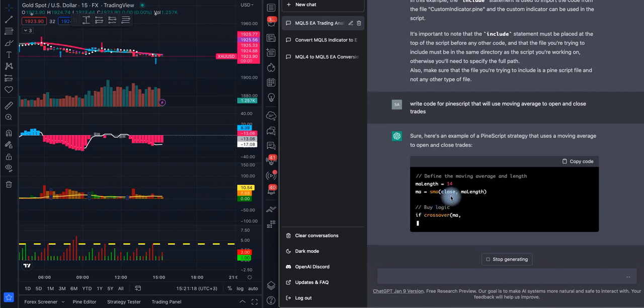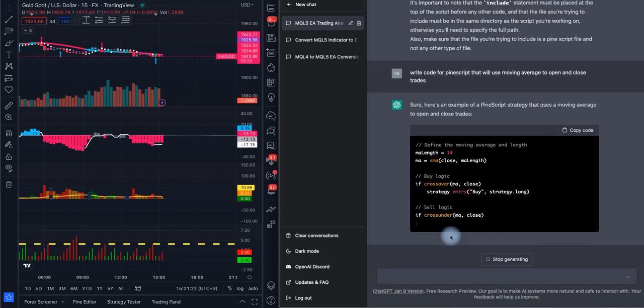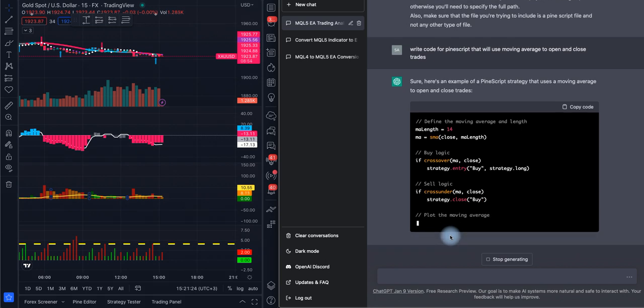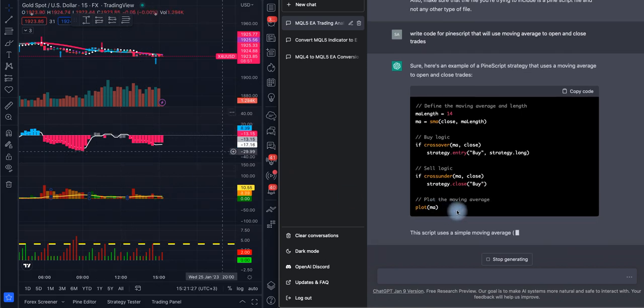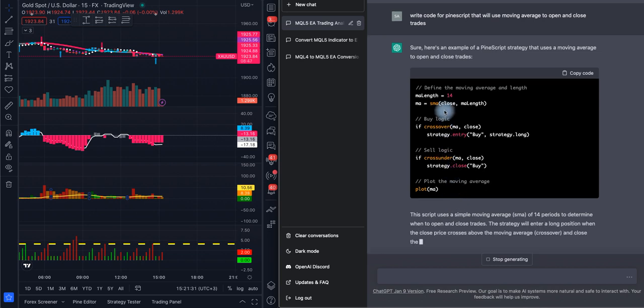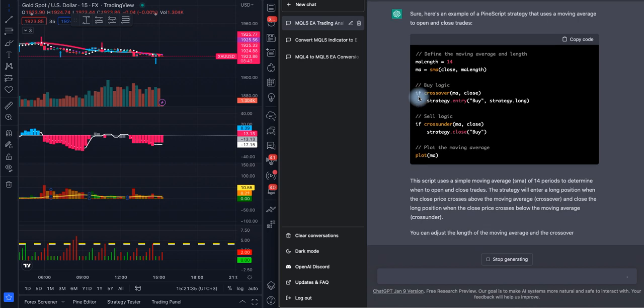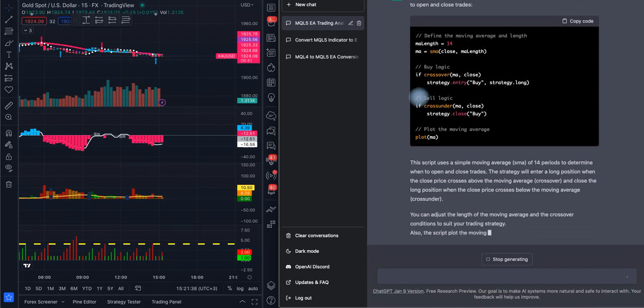And it will actually write a few things. We will take it and try it on this platform and see if it actually works. So what it did is it's using something called moving average, which is a very famous indicator